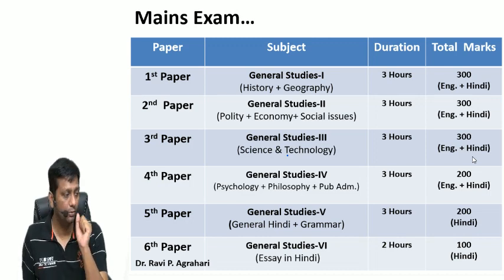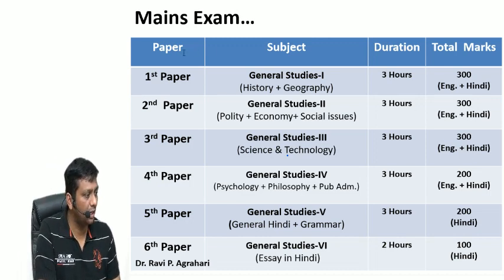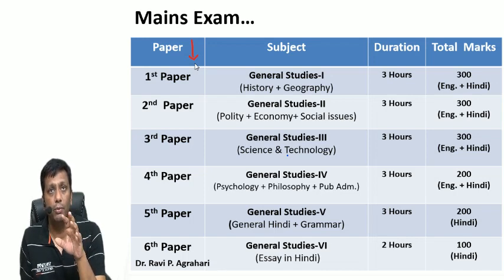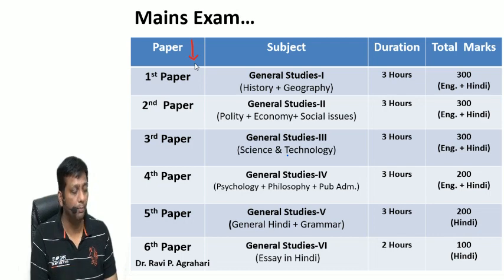Mains will have a total of 6 papers, and all these 6 papers are scoring papers. There is no need for any qualifying. So you should give equal weightage to every paper, because every paper is a scoring paper and none of them is a qualifying paper.